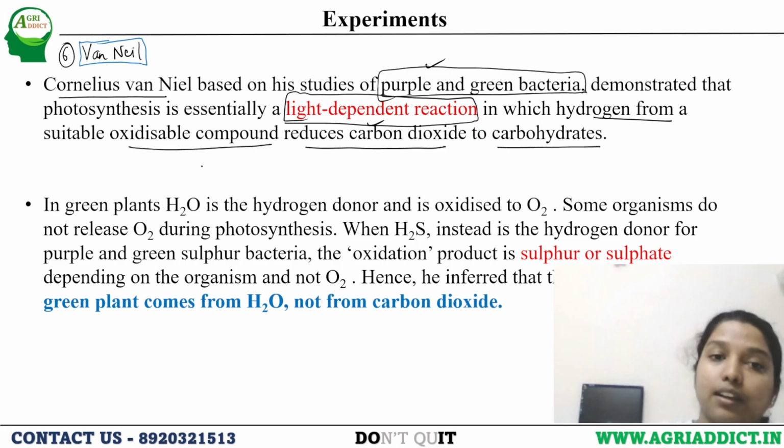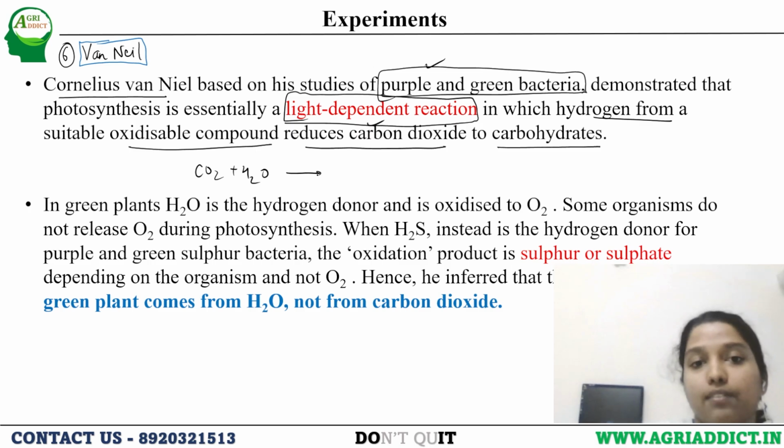What we study is CO2 plus H2O gives us CH2O, which is the basic formula of a carbohydrate.